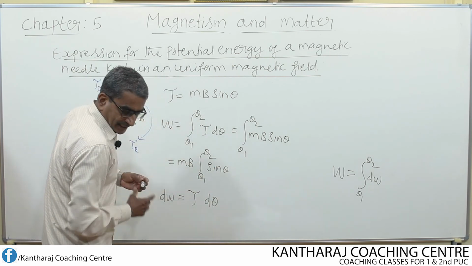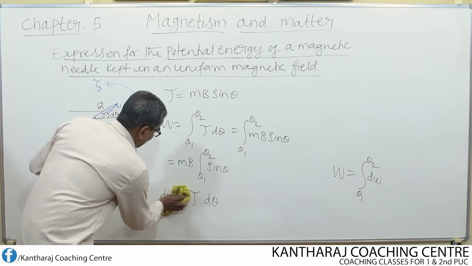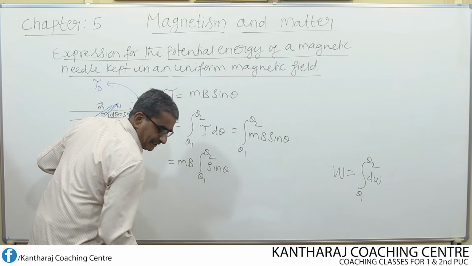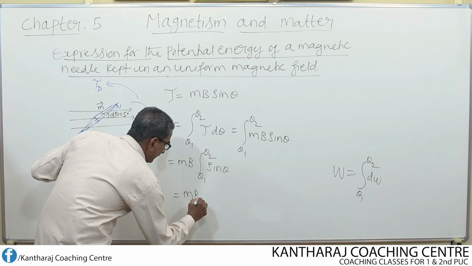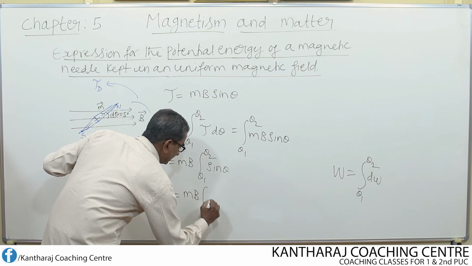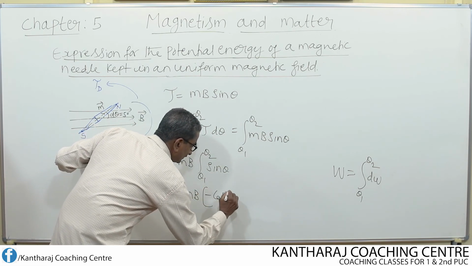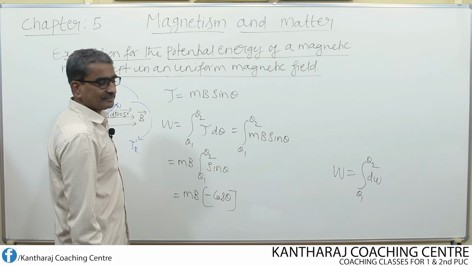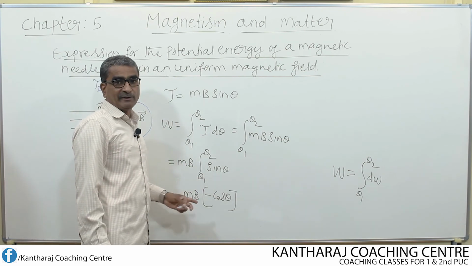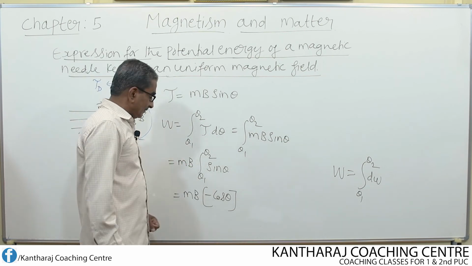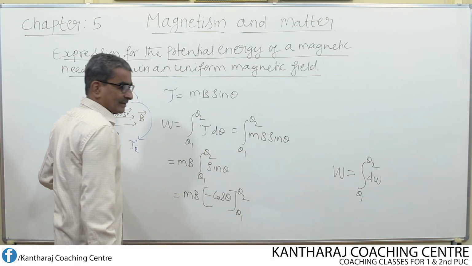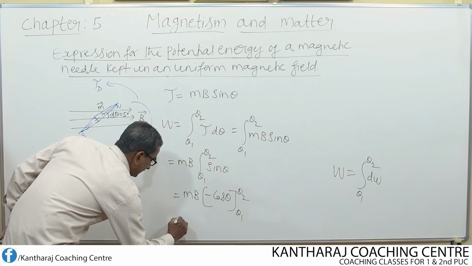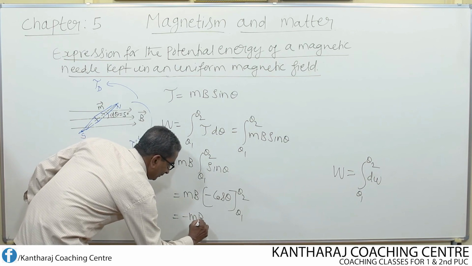Now, if I integrate this sin theta, then we get m into b times the integral of sin theta, which is nothing but minus cos theta. I have used the formula here for the integral of sin theta. But limits are there, so retain the limits theta 1 and theta 2. I take the minus sign outside: minus m into b.